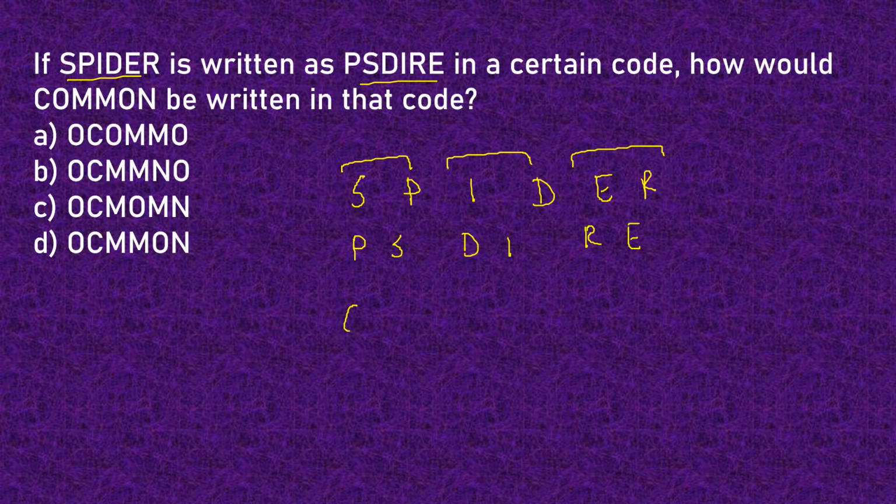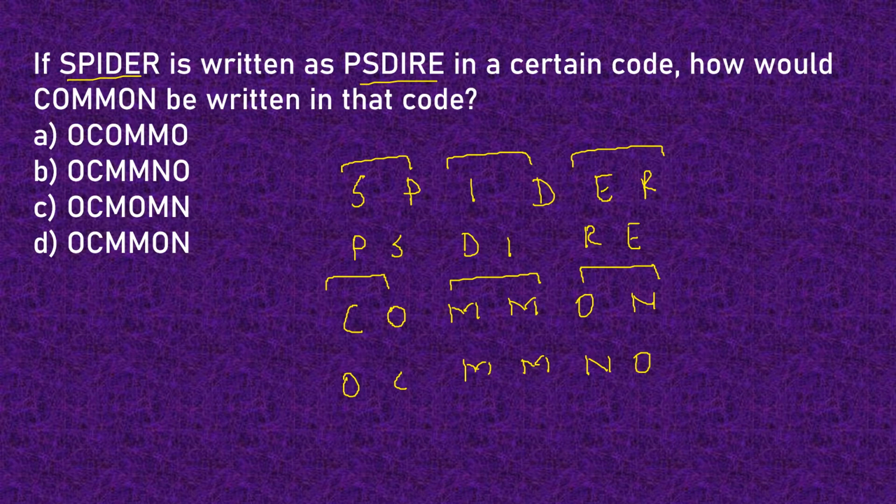So how will we create the same code for COMMON? Again, we put the letters in pairs and we reverse the order. This becomes OC, this remains MM, and this becomes NO. So what is our answer here? We'll go with option B, OCMMNO. That is going to be the answer to the second question for this video.